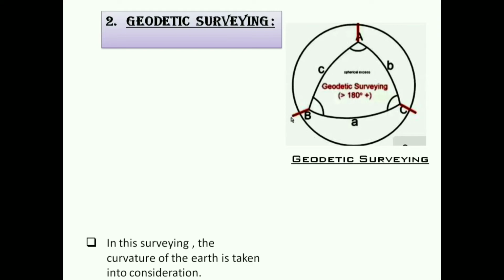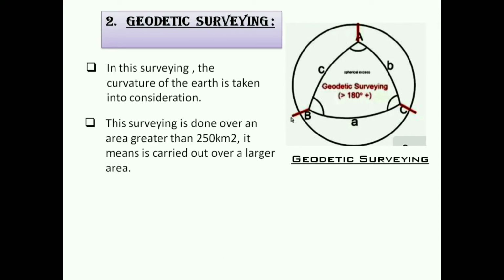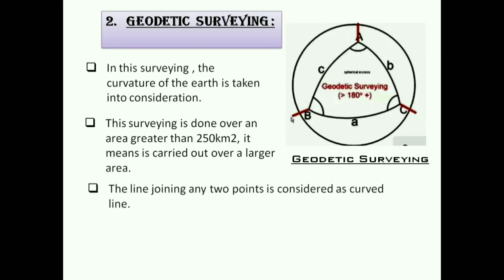Next, geodetic surveying. In this surveying, the curvature of the earth is taken into consideration. Next point, this surveying is done over an area greater than 250 km square. The line joining any two points is considered as a curved line.